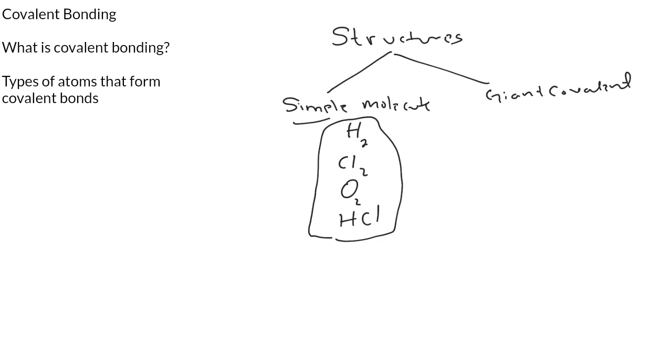Compared to if you have something like, let me say, C6H12, something like this. This contains more. It contains 6 carbon atoms with 12 hydrogen atoms. So this is going to be a giant covalent structure. So simple molecules only have few number of non-metal atoms joined together by covalent bonds. So remember, nitrogen can also be included. So all of these are simple